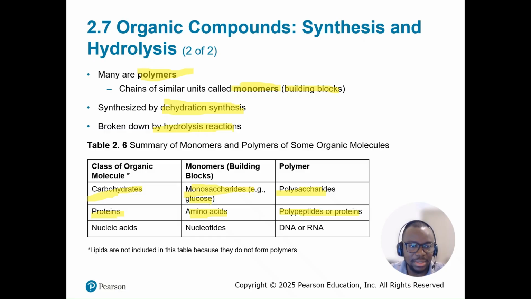Nucleic acids are made up of nucleotides, which are the monomers, and the polymers are DNA, deoxyribonucleic acid, or RNA, ribonucleic acid. Lipids generally do not form polymers, so they are not added to the table.